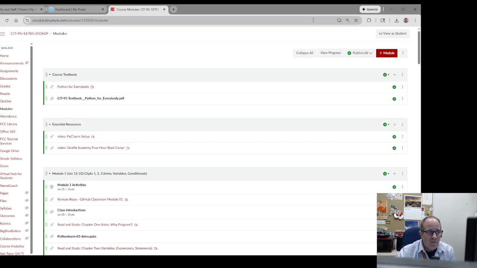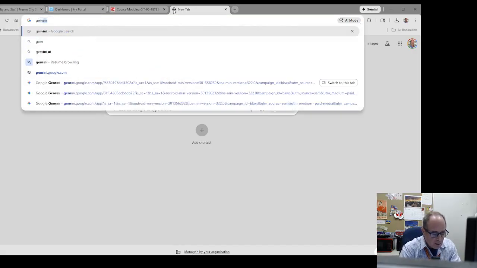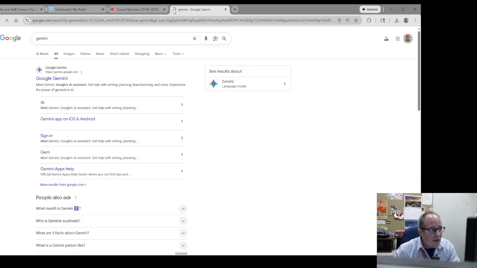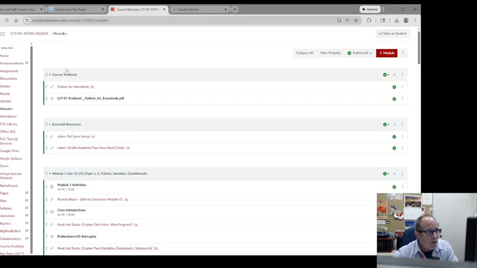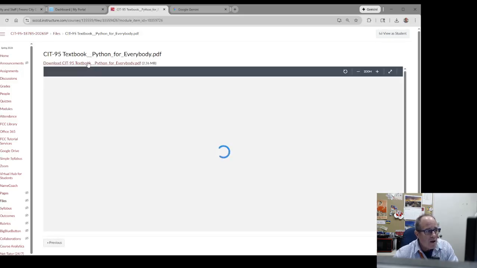Also, I recommend downloading Gemini. You can get a free account to Gemini Pro, and for 1 year, a student access to Google Gemini. Once you do that, you can actually add the PDF of our class textbook, which is right here, right? So how do I do that? So just click on this link and then download it. This went into my downloads folder.